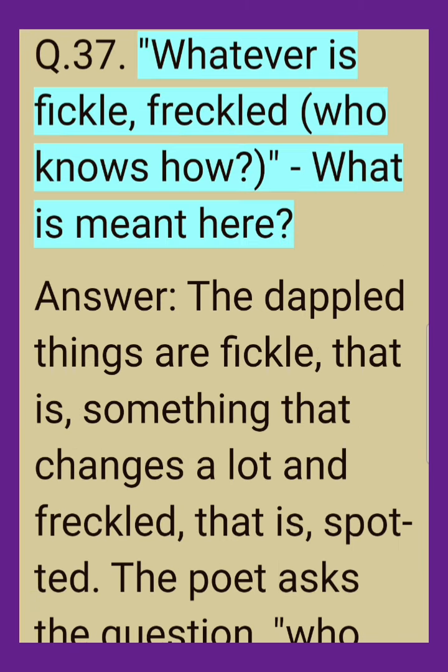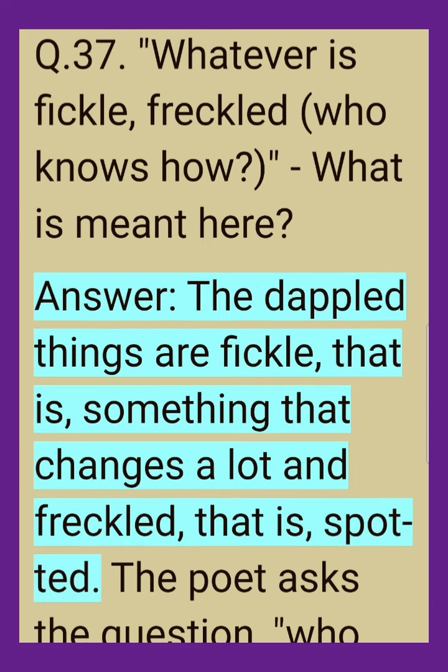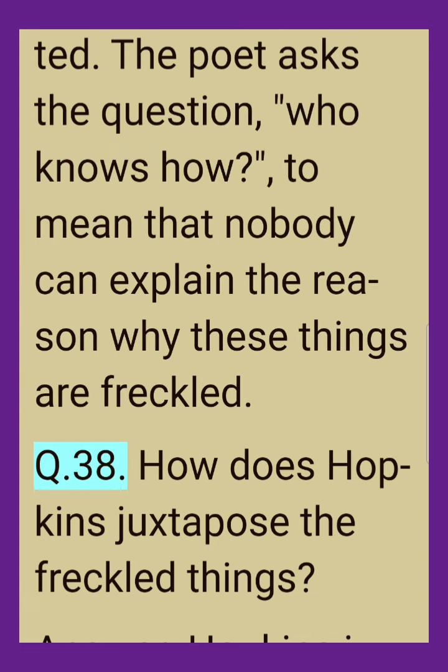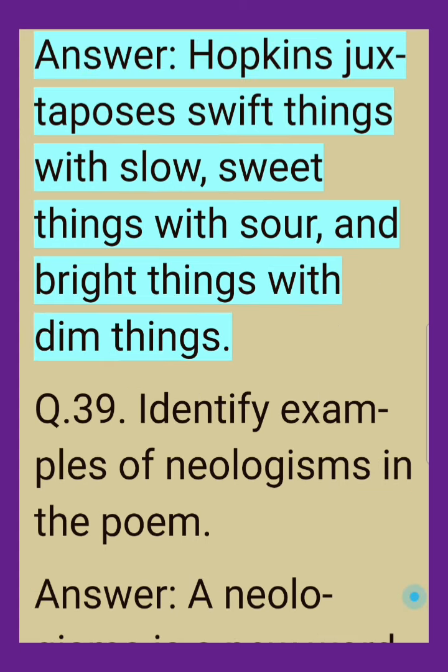Q.37. Whatever is fickle, freckled, who knows how, what is meant here? Answer. The dappled things are fickle, that is, something that changes a lot, and freckled, that is, spotted. The poet asks the question, who knows how, to mean that nobody can explain the reason why these things are freckled. Q.38. How does Hopkins juxtapose the freckled things? Answer. Hopkins juxtaposes swift things with slow, sweet things with sour, and bright things with dim things.